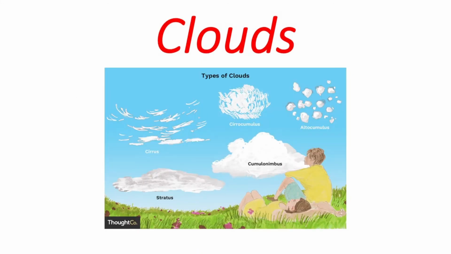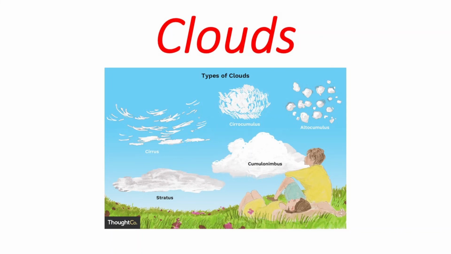Now what are clouds? A cloud is a large collection of tiny droplets of water or ice crystals. Clouds can be classified on the basis of their shape and height. Basically they are of three types: high clouds, middle clouds, and low clouds.